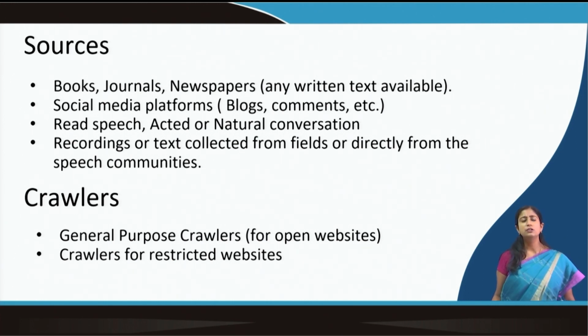Sources can include books, journals, newspapers, any written text available. There are corpora for different types of newspaper, and through these newspapers, studies are being done on how the language of news publication has changed over time, looking at the corpus. There can also be sources like social media platforms, blogs, comments, YouTube comments, Facebook comments, and different types of social media platforms.